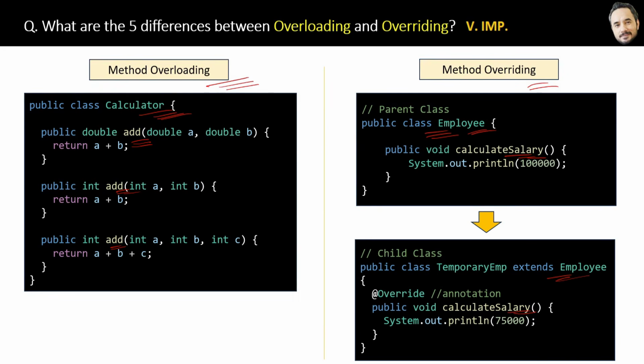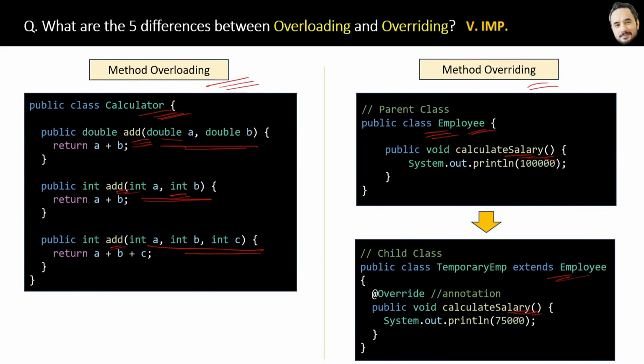Second difference is that in overloading, methods have the same name, but the parameter signature is different. Meaning either the parameter type is different or the number of the parameters are different, right? But in method overriding, the method signature and name both must be the same. Nothing should be different.